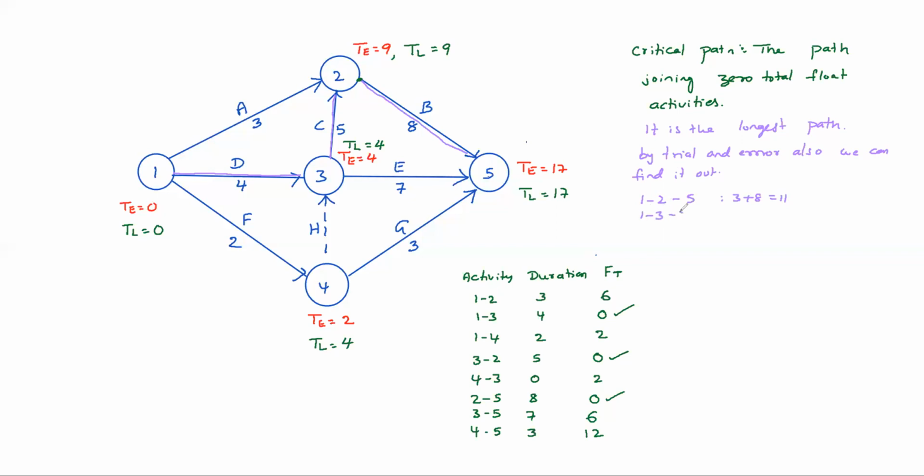Path 1-3, 3-2, 2-5: 4 plus 5 plus 8, equal to 17. Another path is 1-3, 3-5: 4 plus 7, 11 days. Another path is, tell me, another path. 1-4, 3-5.